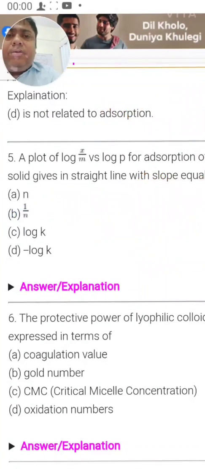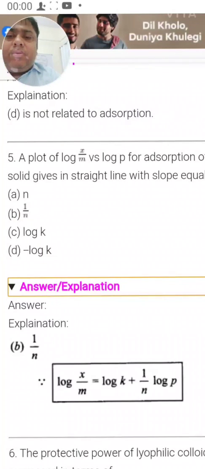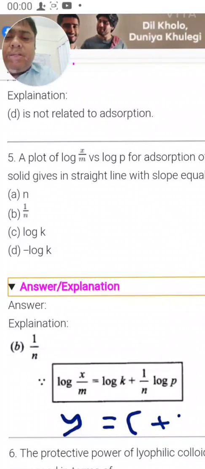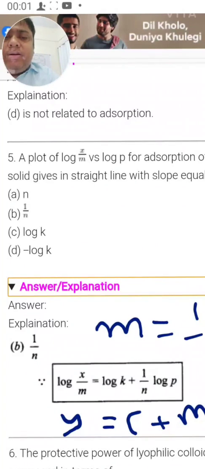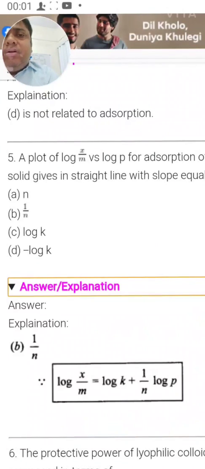Let us see. Yes, see here it is given. It is written in the exponential form. So if you compare this equation with y equal to this, log k is nothing but c plus mx. So m, the slope of the curve, is equal to 1 by n. Right.